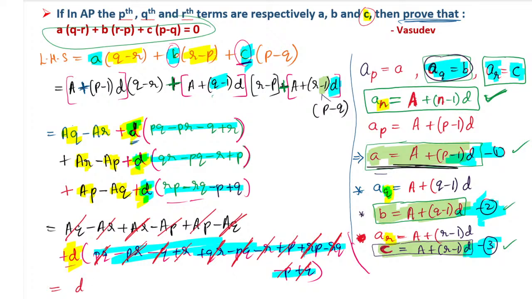So D into, inside, we have nothing, which is 0. What is D into 0? It is 0. So this is our left hand side, which we have taken here already, and the right hand side is also 0. So here you can see we have successfully proved that the whole thing is equal to 0. This is our answer. It is a little bit lengthy, but actually it is easy. You have to understand the question, that's all. Does anyone have a doubt?